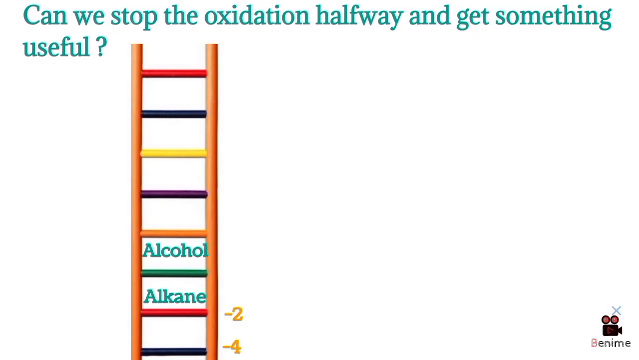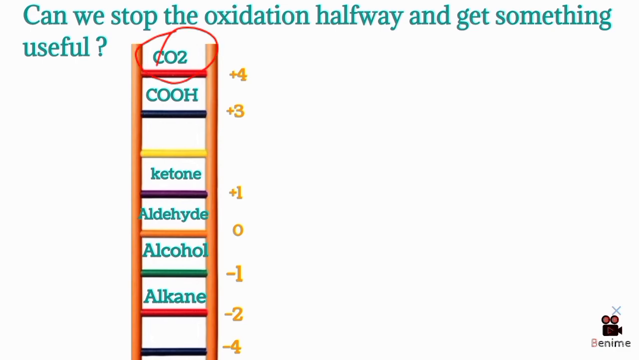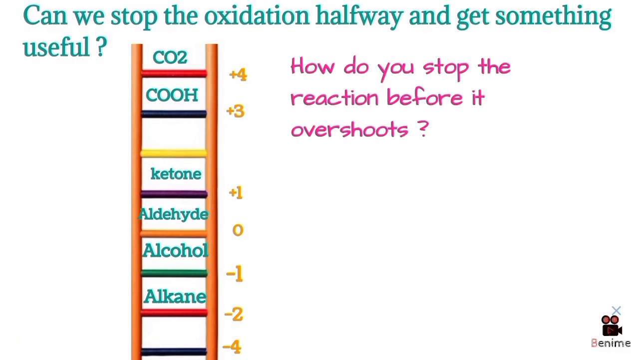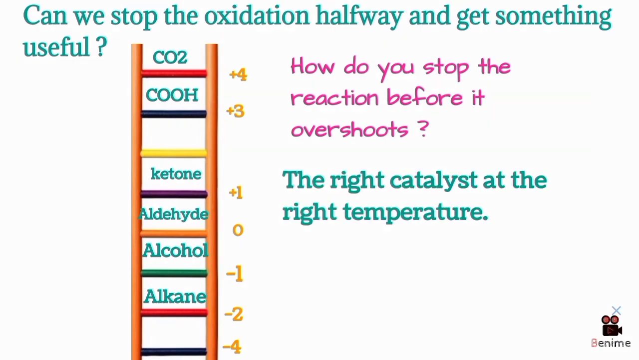Next rung, alcohol, carbon at -1. Next rung, aldehyde or ketone, carbon at 0 to +1. Next rung, carboxylic acid, carbon at +3. Top rung, CO2, carbon at +4. Fully oxidized. Game over. Combustion jumps straight to the top. Industry wants to stop at rung 2 or 3 because those are valuable chemicals. The challenge is always the same. How do you stop the reaction before it overshoots? The answer is the right catalyst at the right temperature.